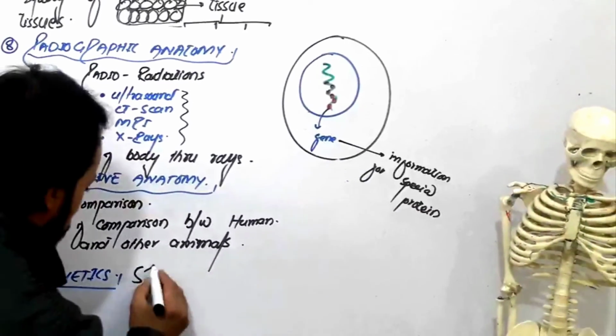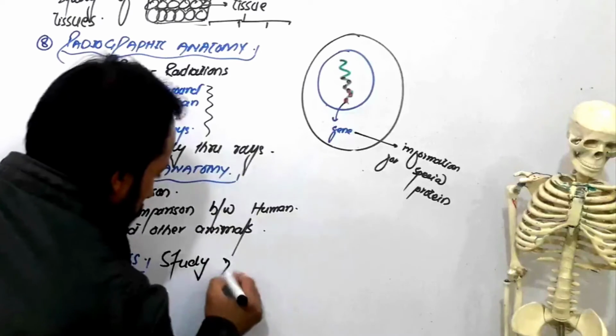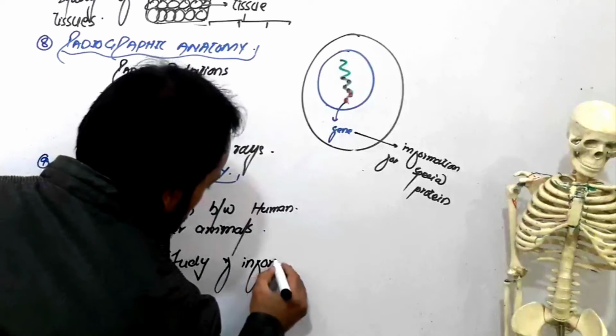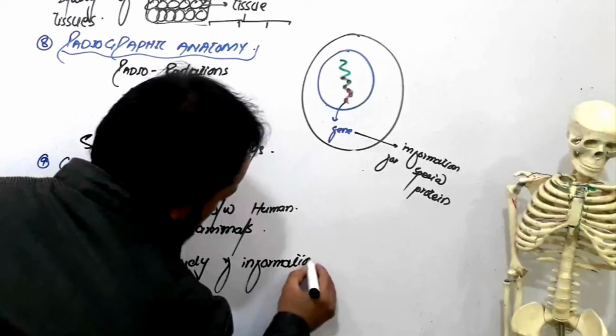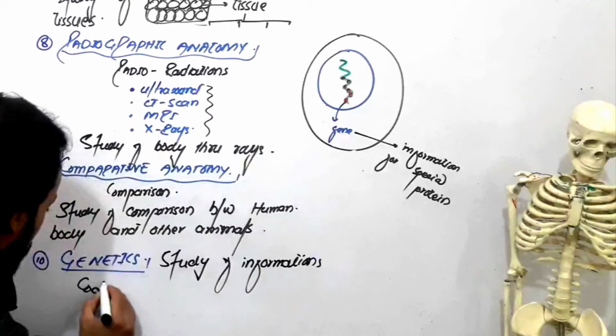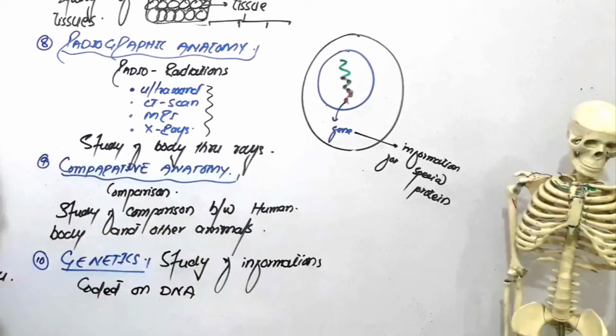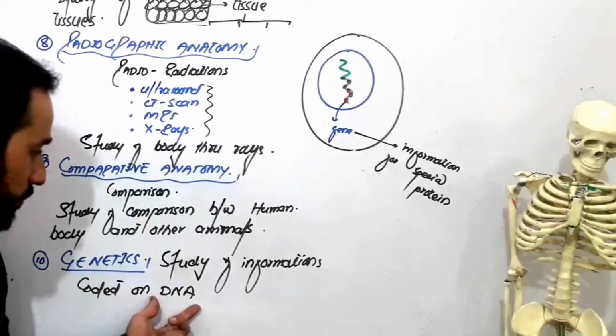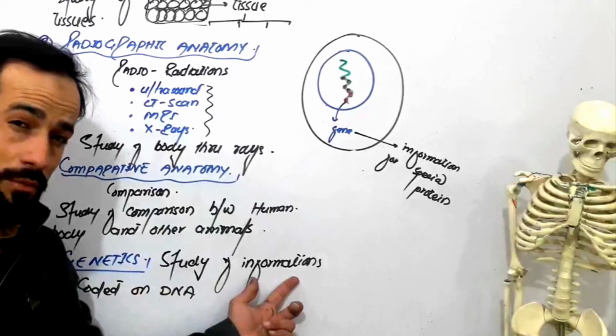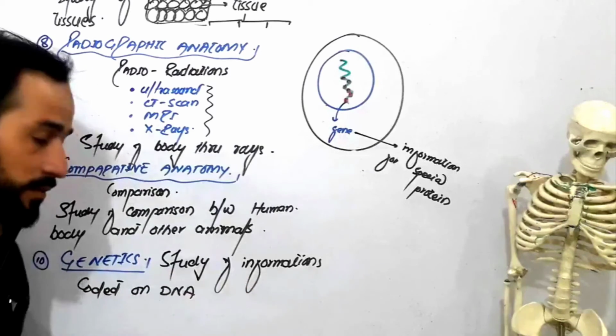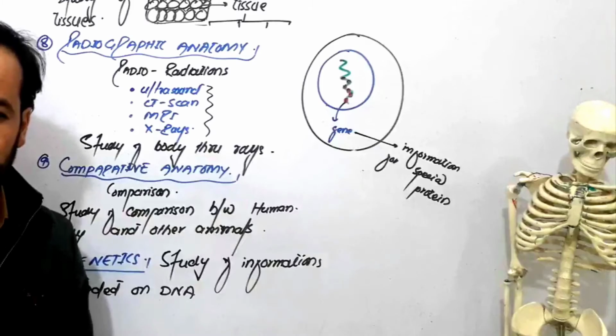So study of informations coded on DNA or genes. This is called genetics. In your DNA you have genes, and on genes you have lots of informations. So while you are studying these informations, this is called genetics, right?